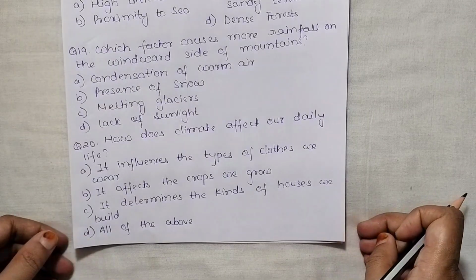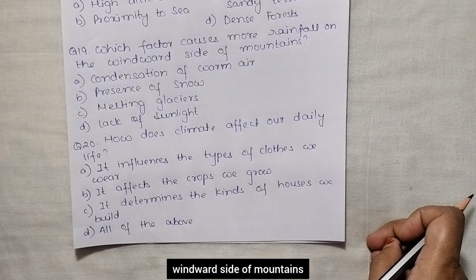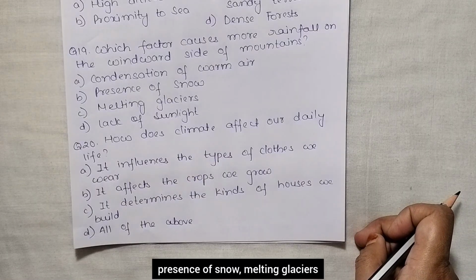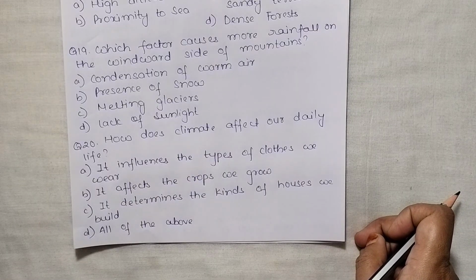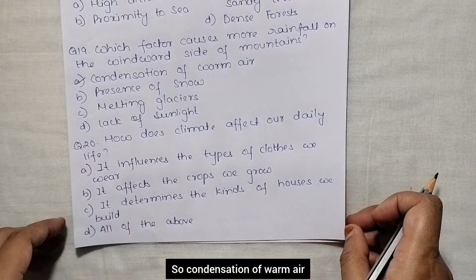Okay, next. Which factor causes more rainfall on the windward side of mountains? And the options are condensation of warm air, presence of snow, melting glaciers, lack of sunlight. So, condensation of warm air.